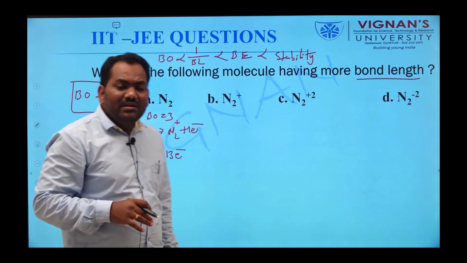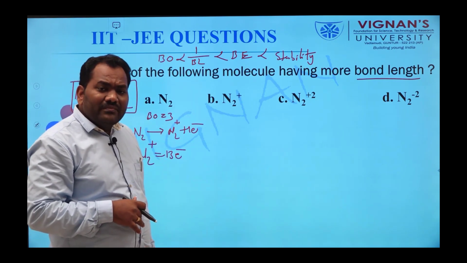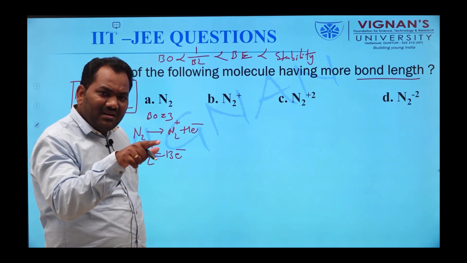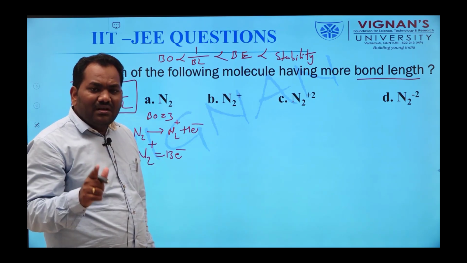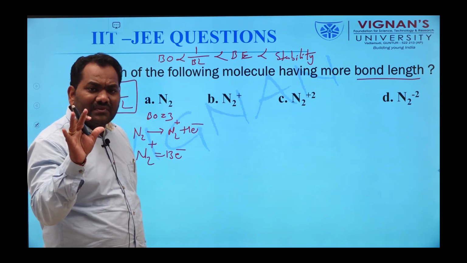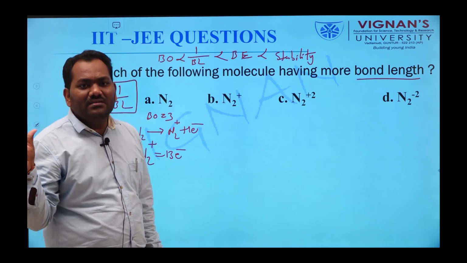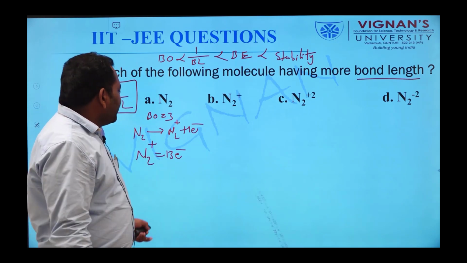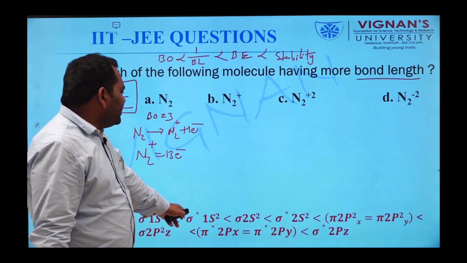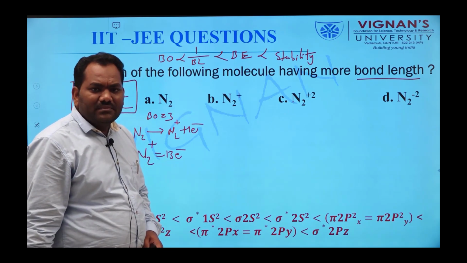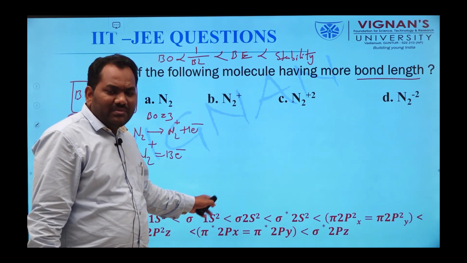Where is the electron removed from? Either it is from the bonding electrons or anti-bonding electrons. Always we remove the last electron which has entered. So, this is the energy order of the N2 molecular orbitals.